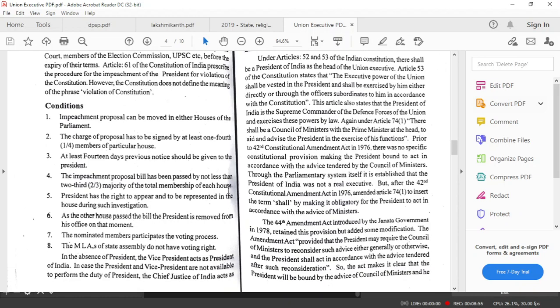So if the vacancy is going to be caused by the normal expiry of the 5-year term of the sitting president, then usually the vacancy will be filled well in advance before he completes the full 5-year term. So elections will be conducted accordingly.